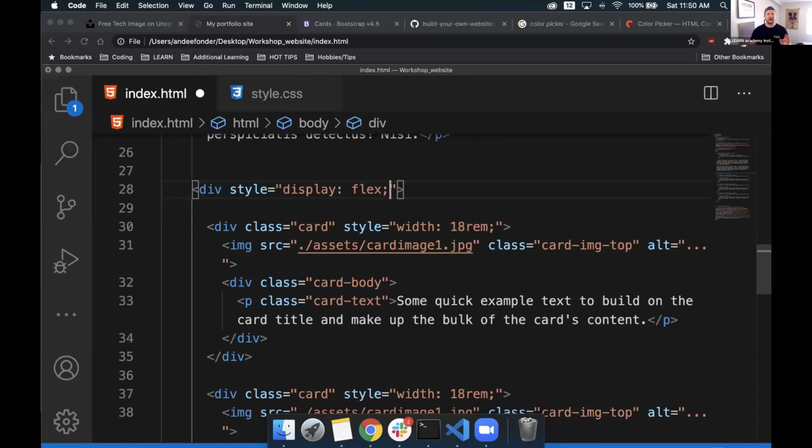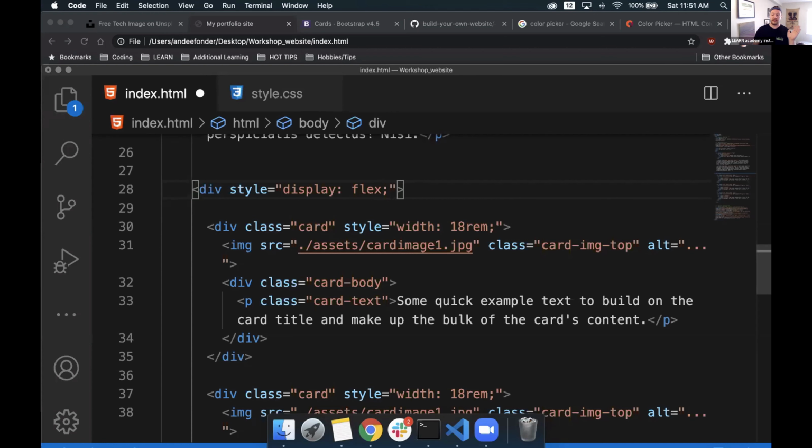Someone here at Lorem Academy has this great quote, and I'm paraphrasing it: it was easier to put somebody on the moon than it was to center an element on a web page. And that is absolutely true. It was super hard to do up until the advent of Flexbox. So they created Flexbox for us as these little CSS snippets of code and properties that make it way easier.